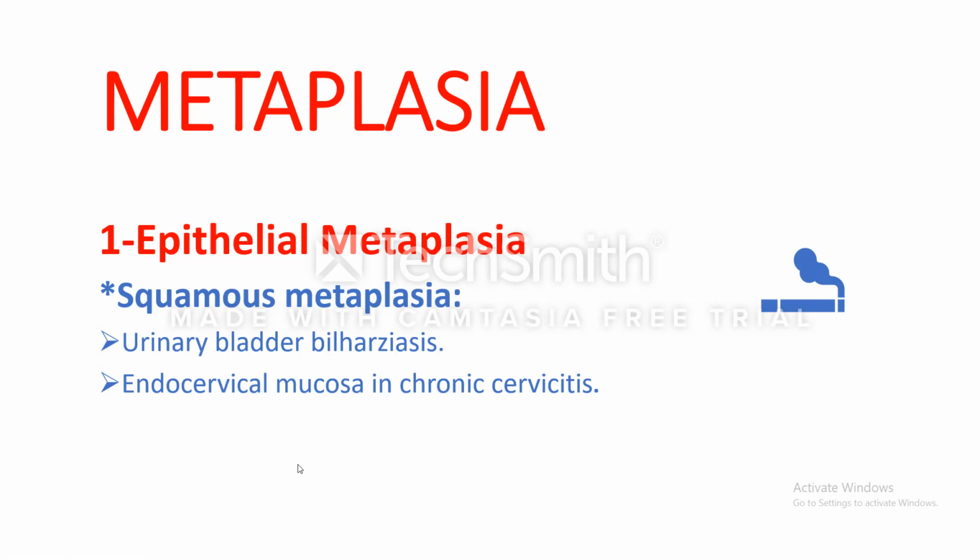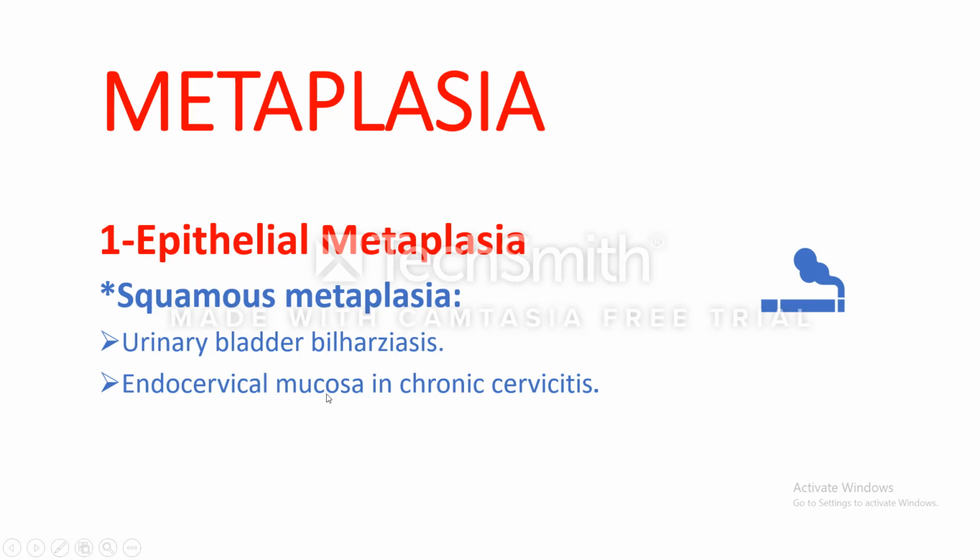Other examples of squamous metaplasia is the urinary bladder. Urinary bladder is lined by transitional epithelium, and in cases of bilharziasis, due to constant inflammation and irritation, the epithelium changes from transitional to squamous, and we call this squamous metaplasia.